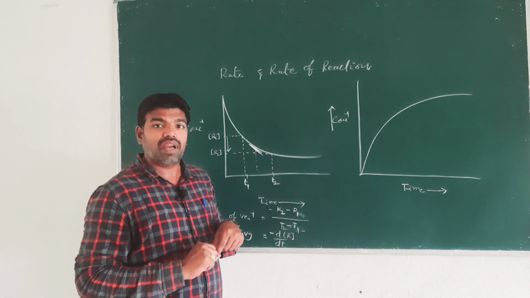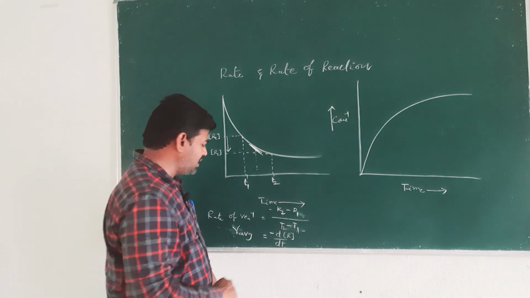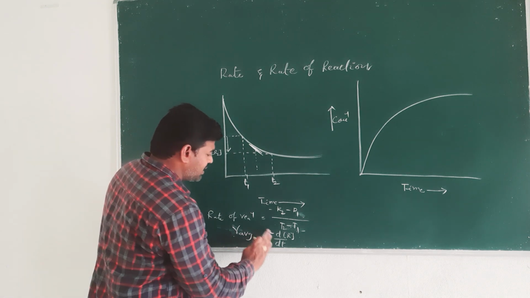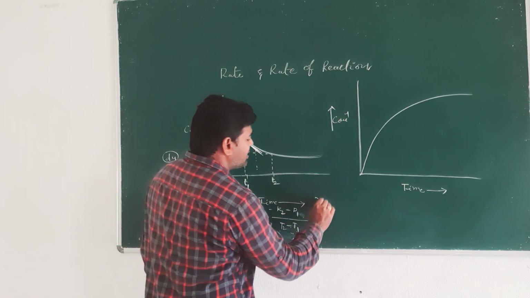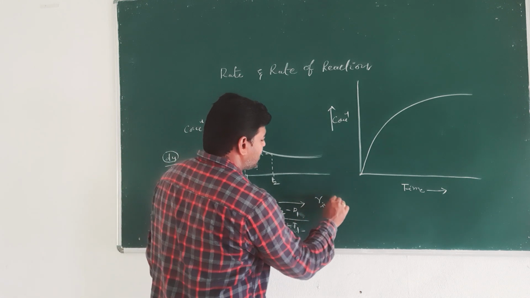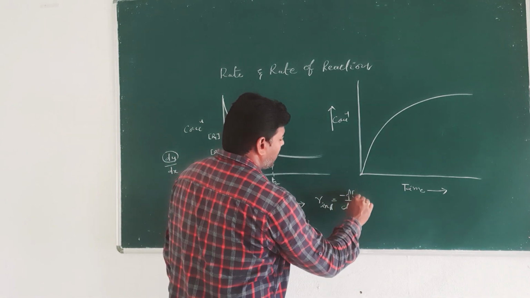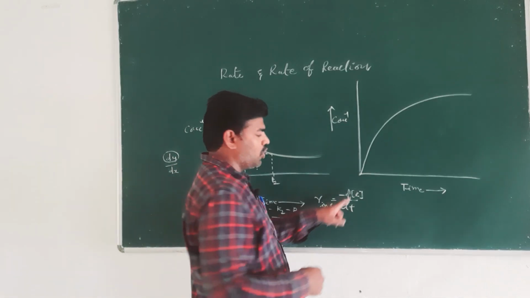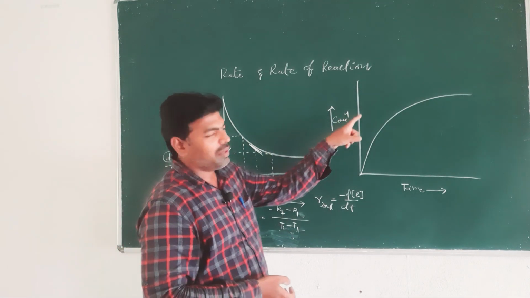That gives the instantaneous rate, which is minus d by dt of the slope of this curve.